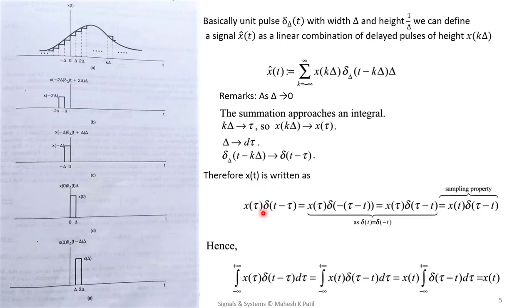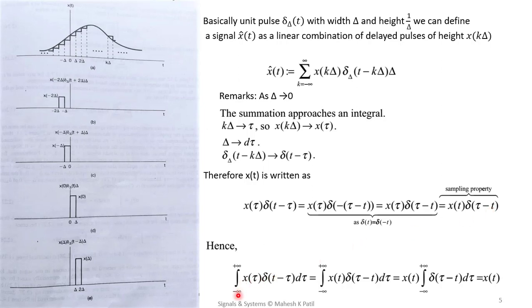By considering all these equations and remarks, we can rewrite x of t. So x of tau into delta of t minus tau: delta of t is equal to delta of minus t, where delta means it is a unit impulse signal. Considering that, we can write x of tau into delta of minus of tau minus t equal to x of tau into delta of tau minus t. So this whole combination is equal to x of t into delta of tau minus t.